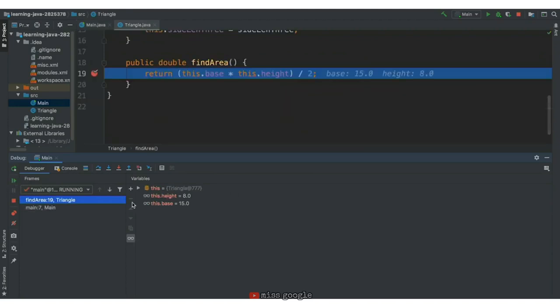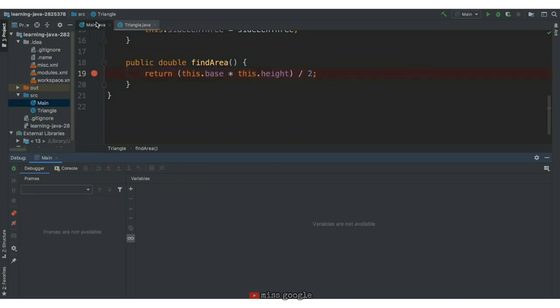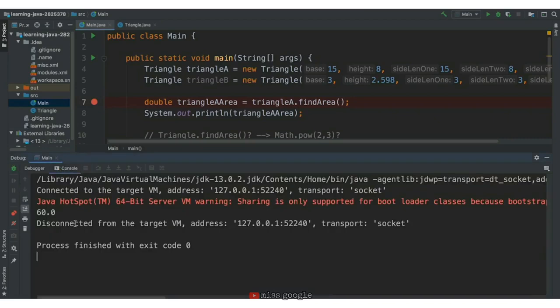We'll hit continue, and now we find ourselves in the findArea implementation. For triangle A, the base attribute has the value 8, and the height attribute has the value 15. We use the this keyword to access triangle A's specific base and height values, and use the base times height divided by 2 formula to calculate triangle A's specific area. Hitting continue and switching over to the console, we can see that triangle A's area is 60.